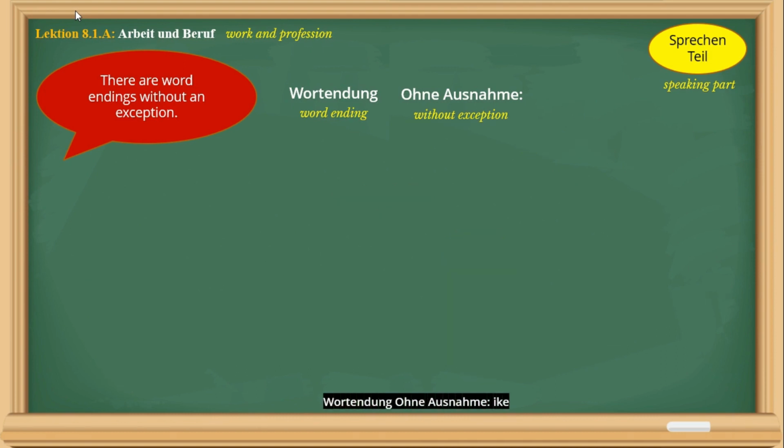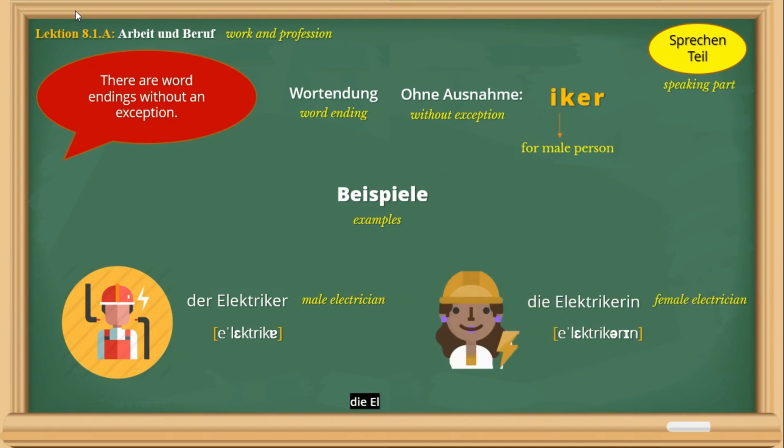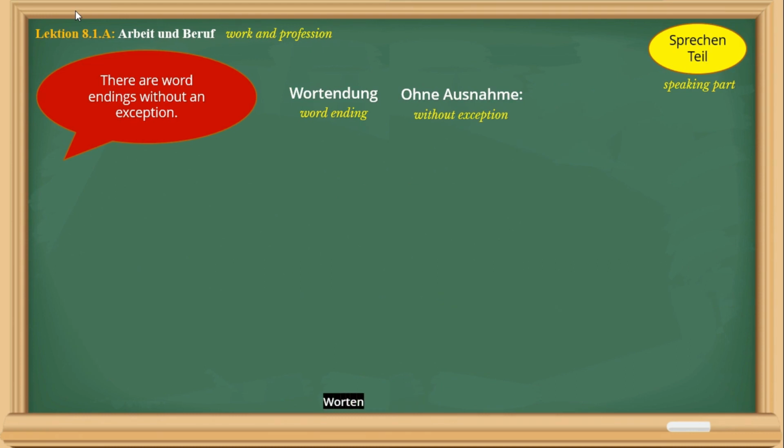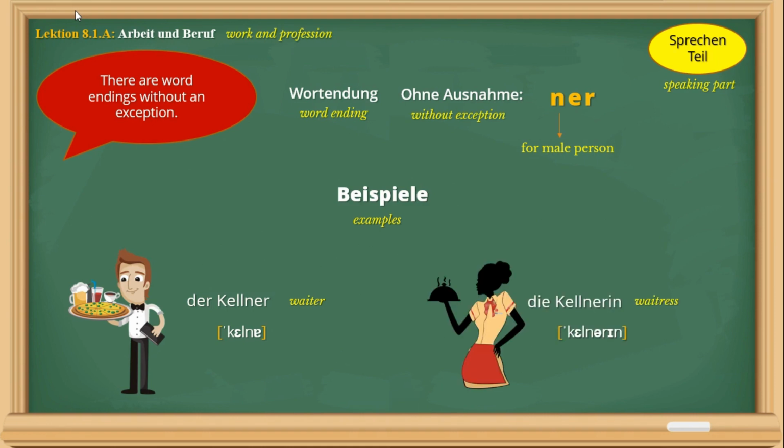Wortendung ohne Ausnahme. EKER. Der Elektriker. Die Elektrikerin. Wortendung ohne Ausnahme. NER. Der Kellner. Die Kellnerin.